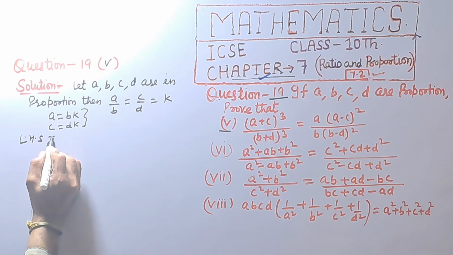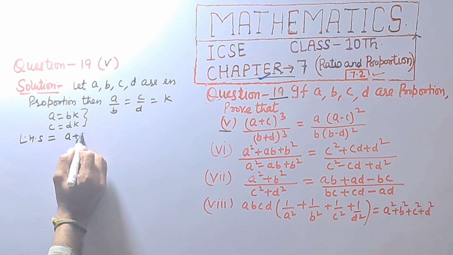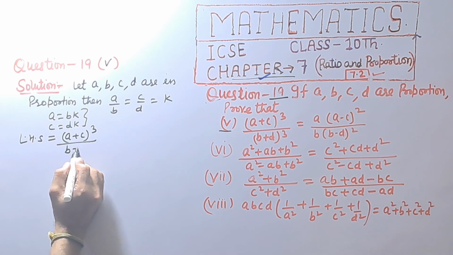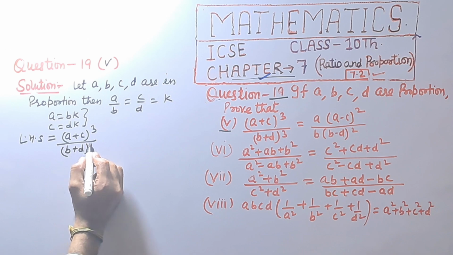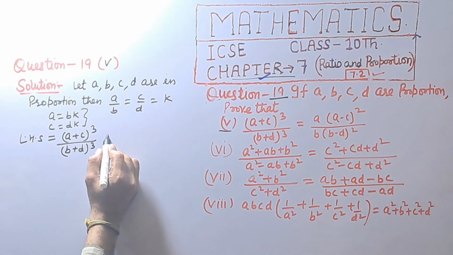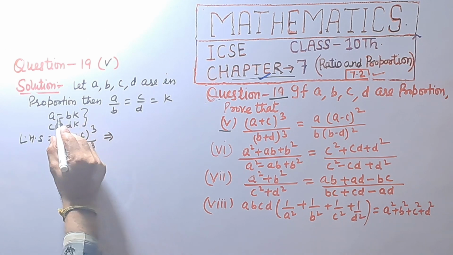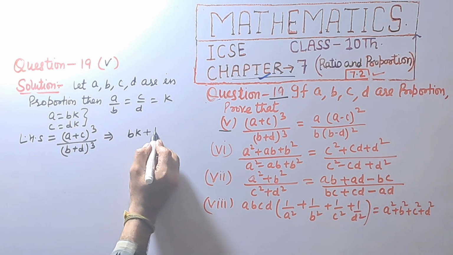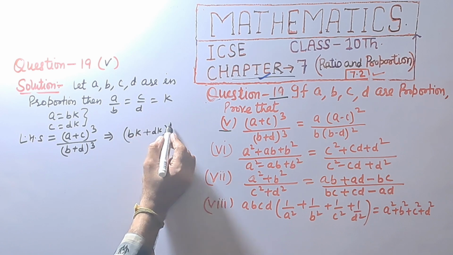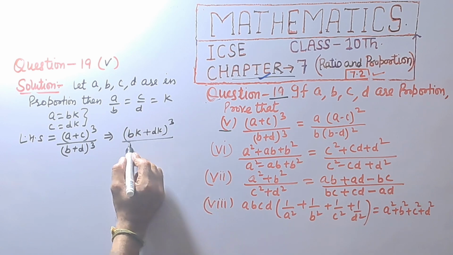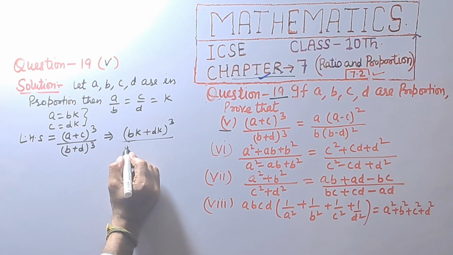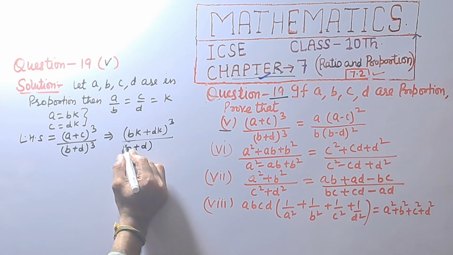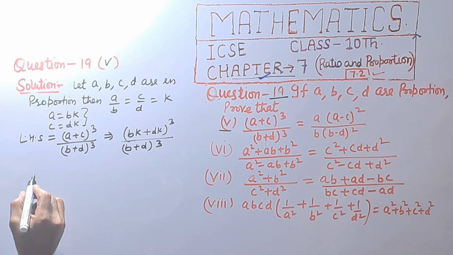Left hand side is equal to (A plus C) raised to power 3 divided by (B plus D) raised to power 3, which implies A is equal to BK and C is equal to DK, raised to power 3 divided by (B plus D) raised to power 3.